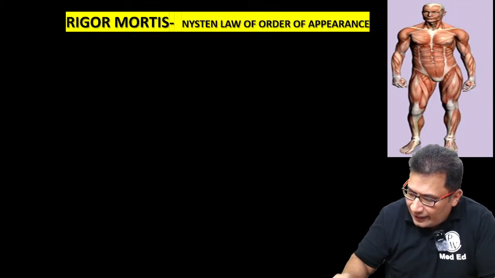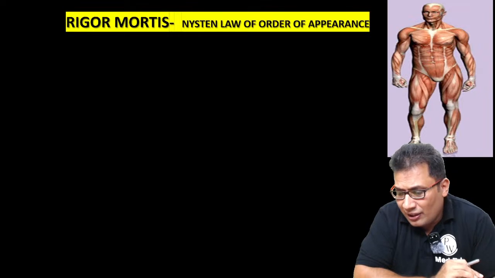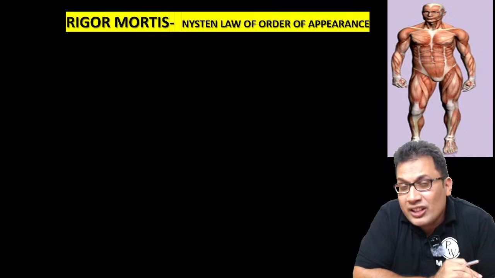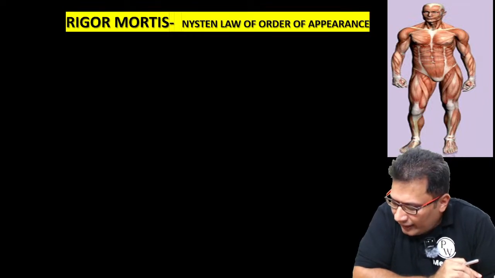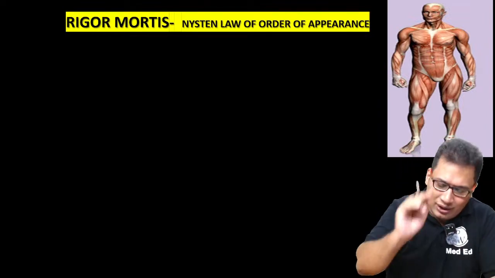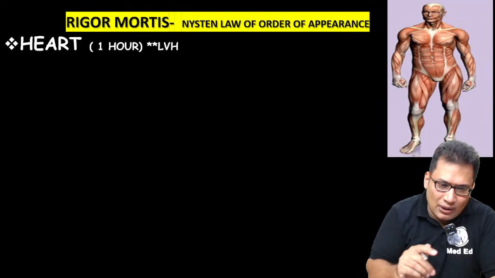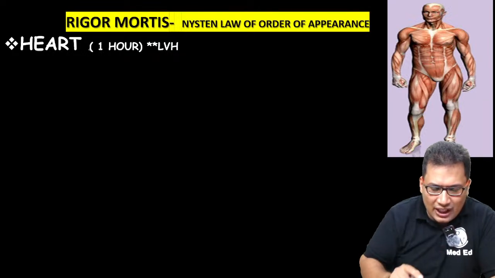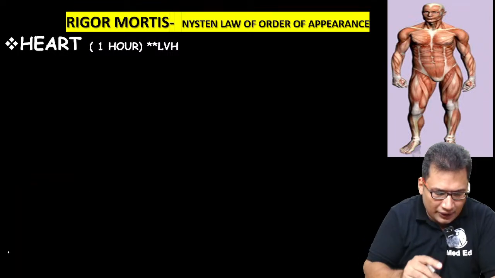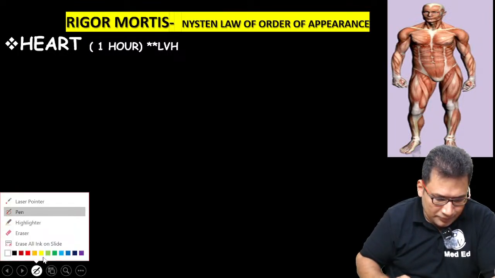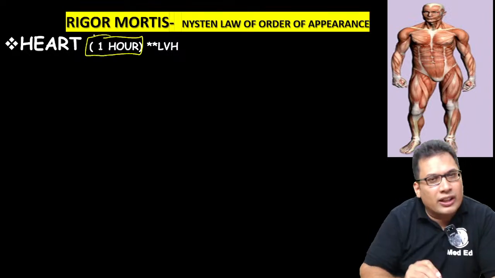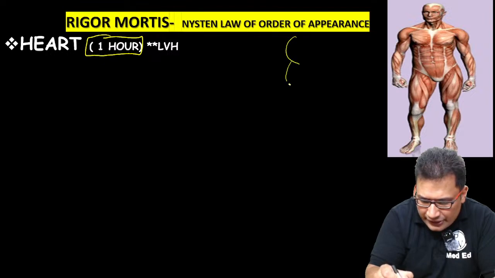Muscles of eyelid, I think Arshad answered. Arshad, very good. You said eyelids. Eyelid is the first voluntary muscle. Very good. Henish Patel answered, sir, heart. Very good. Heart is the first muscle. So the answer is heart finally. So heart is the first muscle which undergoes rigor mortis, within 1 hour after death.